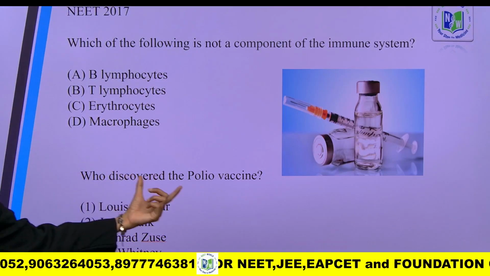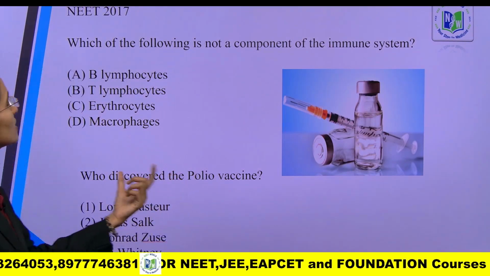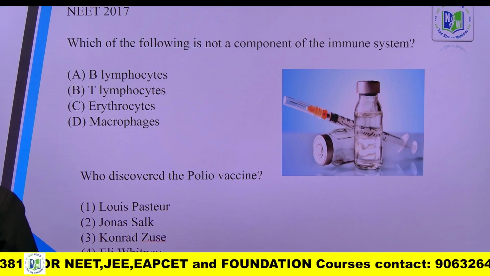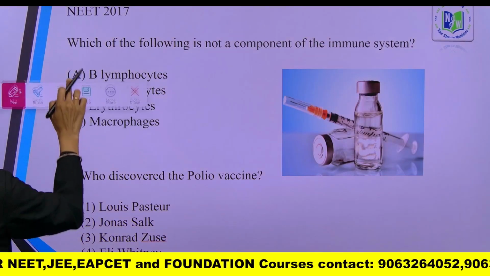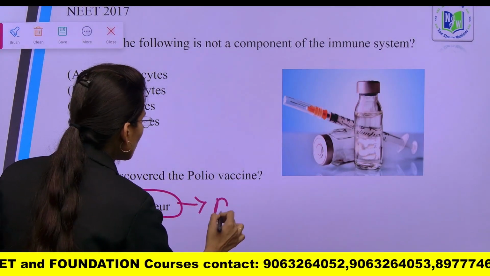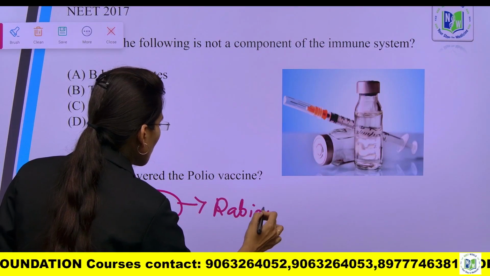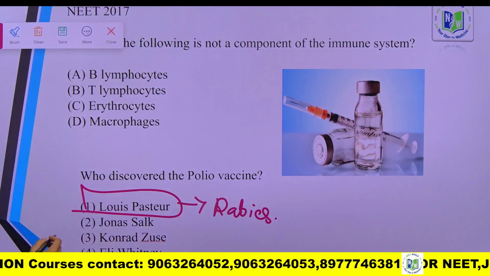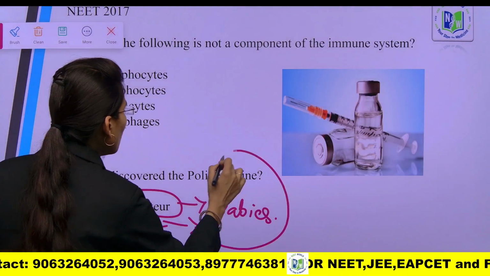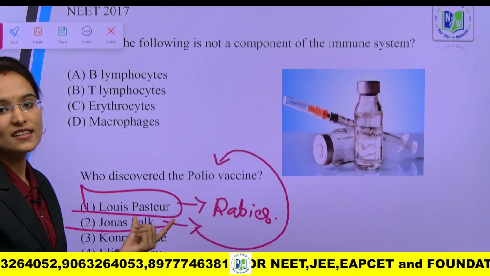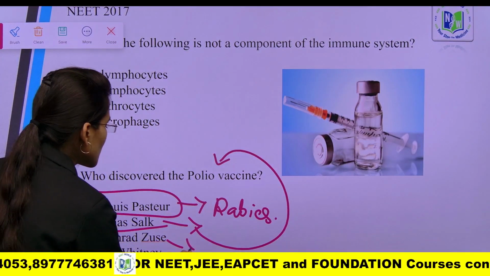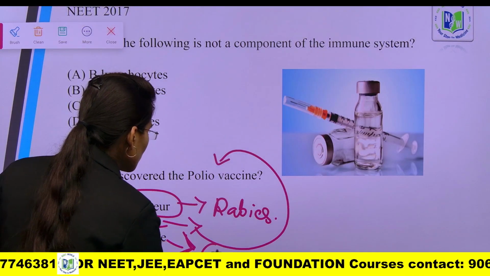Next, who discovered the polio vaccine? This is a foundation question. Louis Pasteur is a scientist, but he didn't discover the polio vaccine, he discovered the vaccine for rabies. Next one, Jonas Salk, yes, he discovered the polio vaccine. He is the right scientist who discovered the polio vaccine, whereas Conrad Zuse discovered the computer.